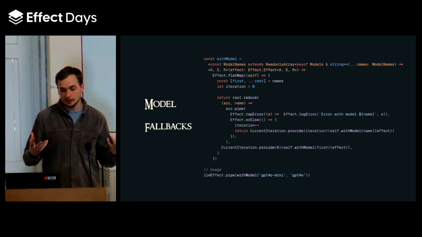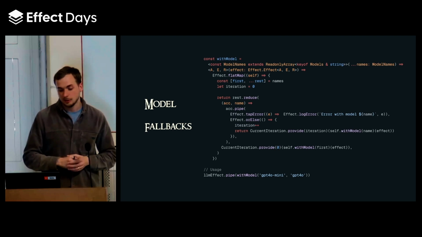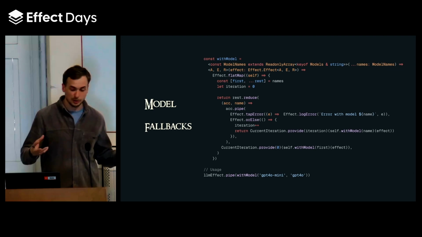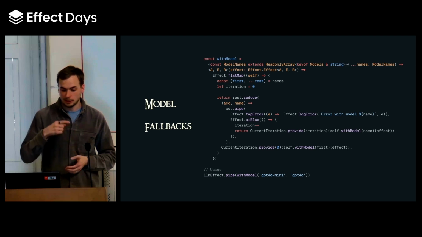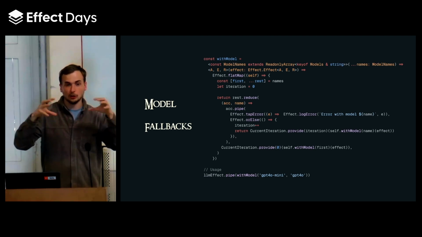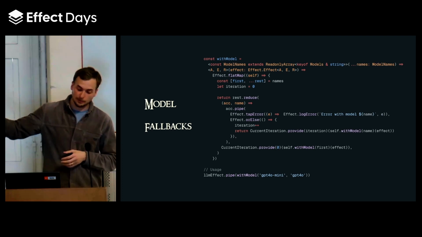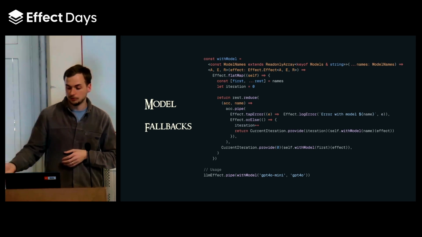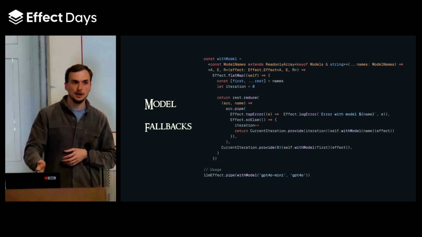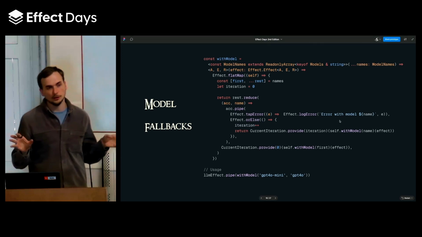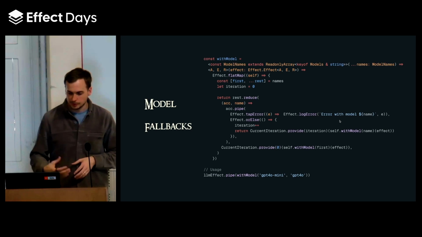An effect is a data structure, so we can run algebraic logic over it. In this case, we're literally just using the ordinary JavaScript reduce over an array. And in this case, we have our custom retry logic by just basically having these recursive effects. Let's say we first try GPT-4 Mini, and if that fails, we try GPT-4o. If GPT-4 Mini succeeds, we're not even going to go into the or else, so we're good. We don't even need to worry about that. So this is a powerful pattern.